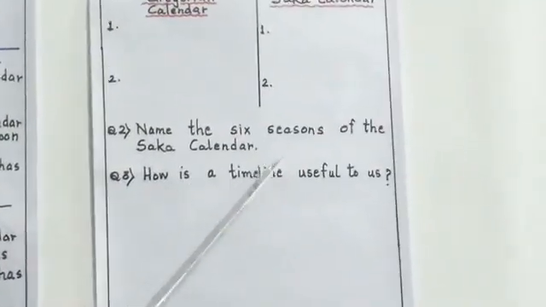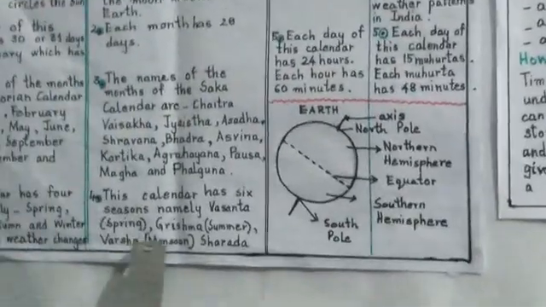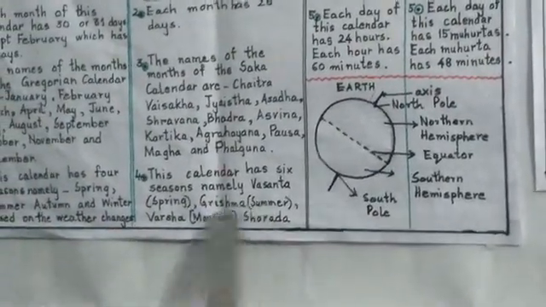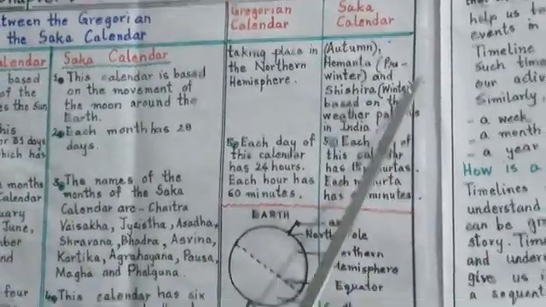Now name the 6 seasons of the Saka calendar. Do you know which are the 6 seasons of the Saka calendar? The 6 seasons of the Saka calendar are Vasanta, that is spring, Grishma, that is summer, Varsha, that is monsoon, Sharad, that is autumn, Hemanta, pre-winter, and Shishira, that is winter, and they are based on the weather patterns in India.